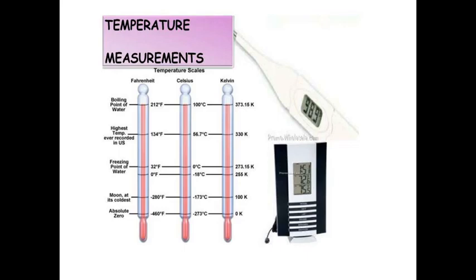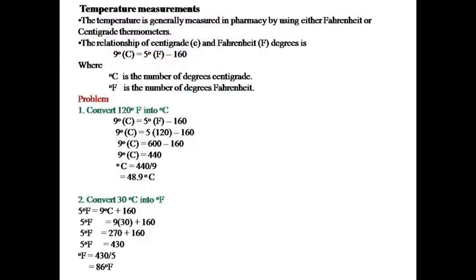Next, calculation based on temperature measurements. The temperature is generally measured in pharmacy by using either Fahrenheit or centigrade thermometers. The relationship of centigrade and Fahrenheit degree is 9 degrees centigrade is equal to 5 degrees Fahrenheit minus 160, where degree centigrade is the number of degrees centigrade and degree F is the number of degrees Fahrenheit.